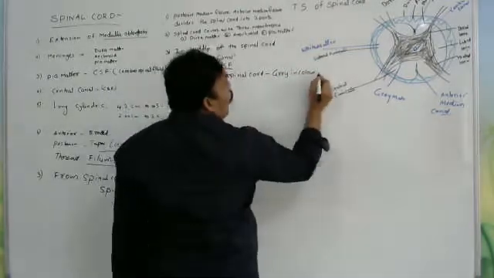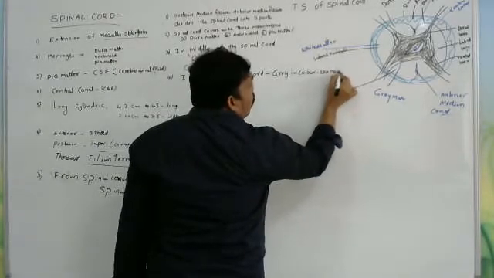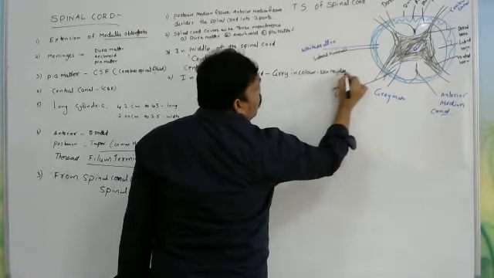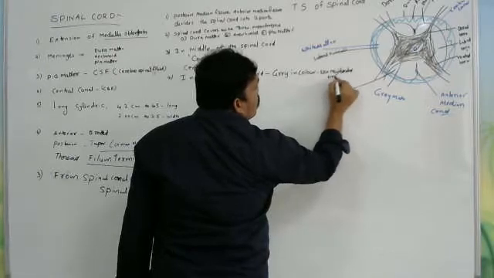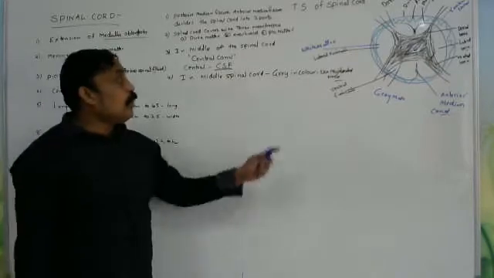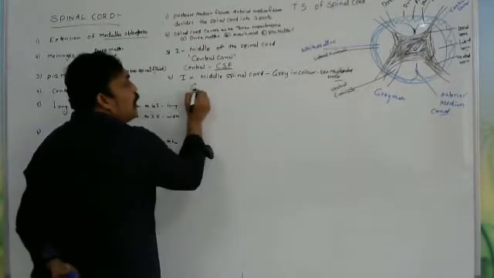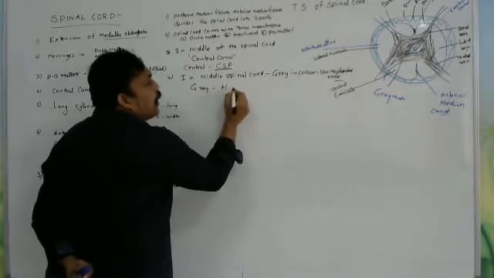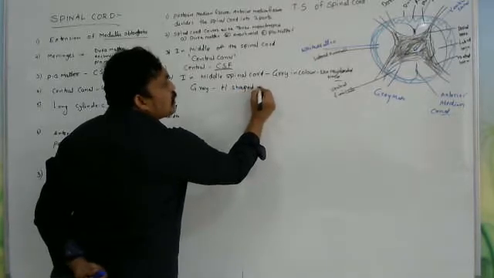The reason is non-myelinated cell bodies and non-myelinated nerves located in the middle of the spinal cord. So how does this gray matter look? Gray matter looks H-shaped or like butterfly wings.